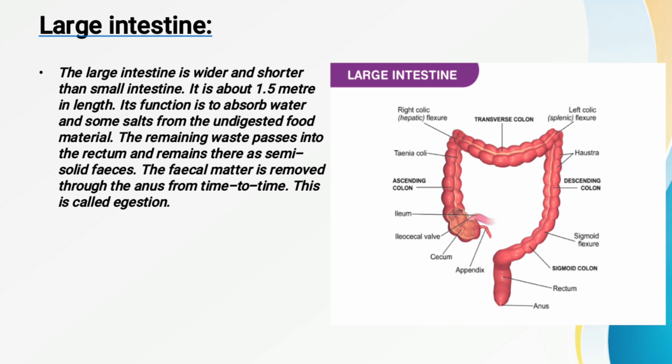From the unwanted or undigested part of the food, the salts as well as the water are absorbed, and after that it is converted into semi-solid form. This waste part of the food is then eliminated or expelled from our body with the help of some organs.